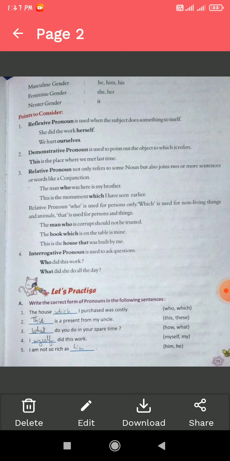5. I am not so rich as him. We use him, because I am not so rich as him. Only him we should use as an object. He is a pronoun, but we cannot use he here.